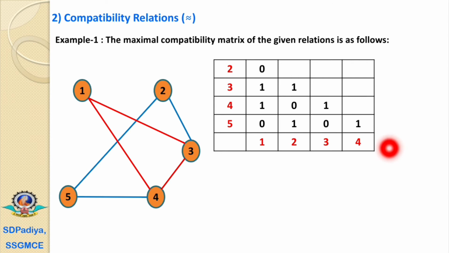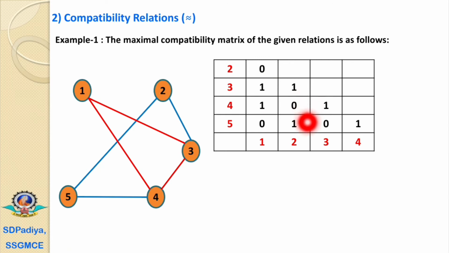Now 2 has a relation with 1? No, that's why it is 0. Then 3 has a relation with 1, it is 1. 4 has a relation with 1, then 1. 5 does not have a relation with 1, that's why it is 0. Then 2 has a relation with 3, that's why it is 1. No relation with 4, that's why 0.